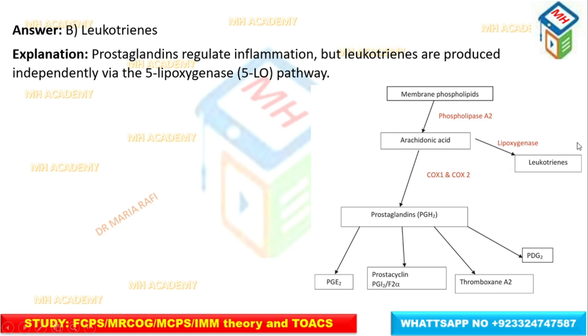Lipoxygenase acts on arachidonic acid and forms leukotrienes, while COX-1 and COX-2 form prostaglandin, prostacyclin, thromboxane, and prostaglandin G2. NSAIDs, or non-steroidal anti-inflammatory drugs, control the enzymes COX-1 and COX-2, that is, the prostaglandin pathway, and do not affect the lipoxygenase enzyme. So leukotriene is the one that is not affected by non-steroidal anti-inflammatory drugs.